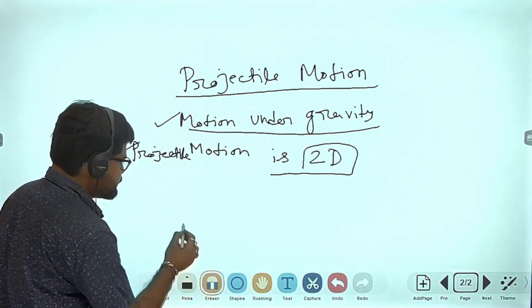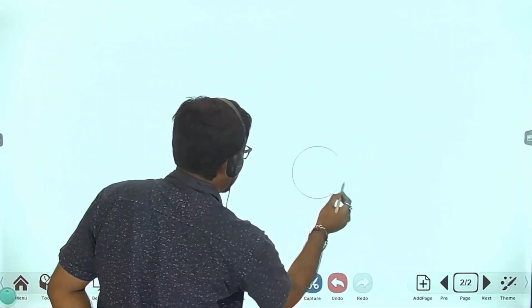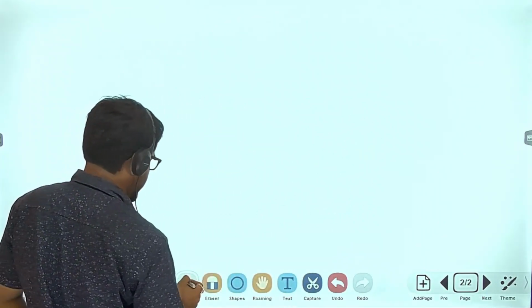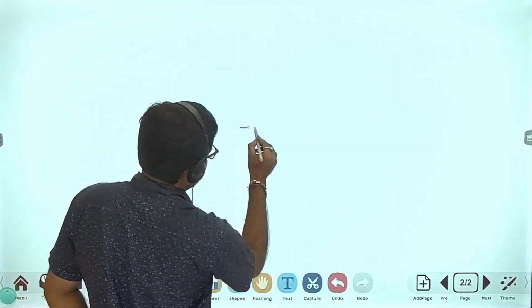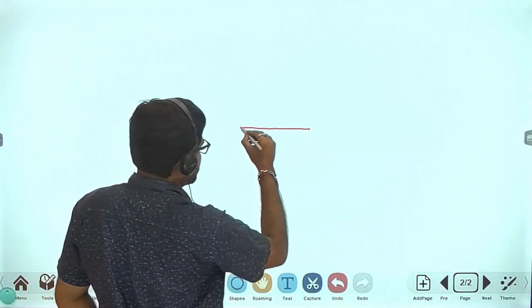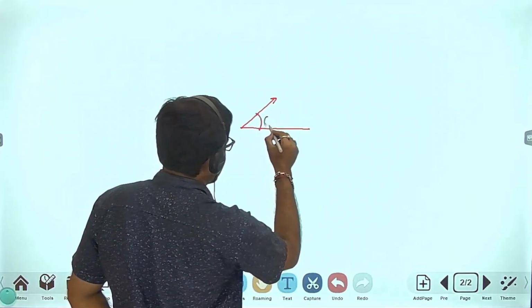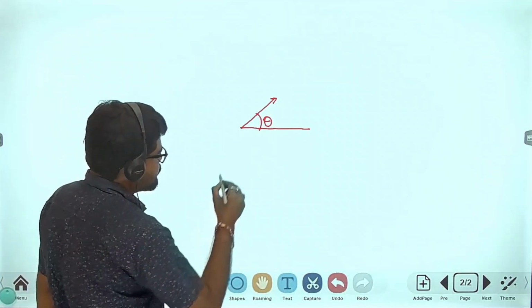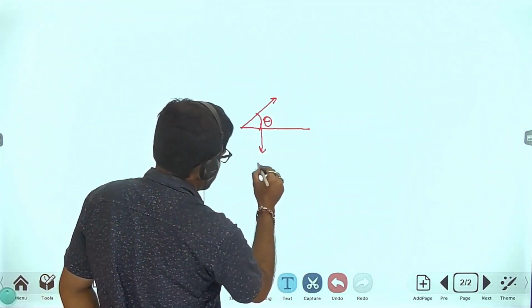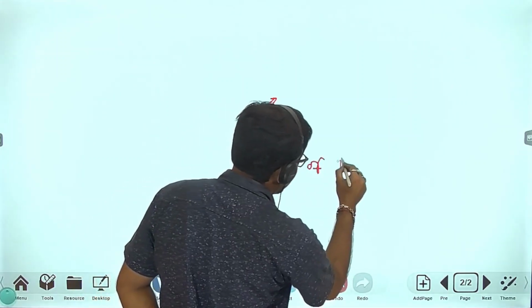Look at here. When I project an object at an angle, which is theta, this angle is called the angle of projection.